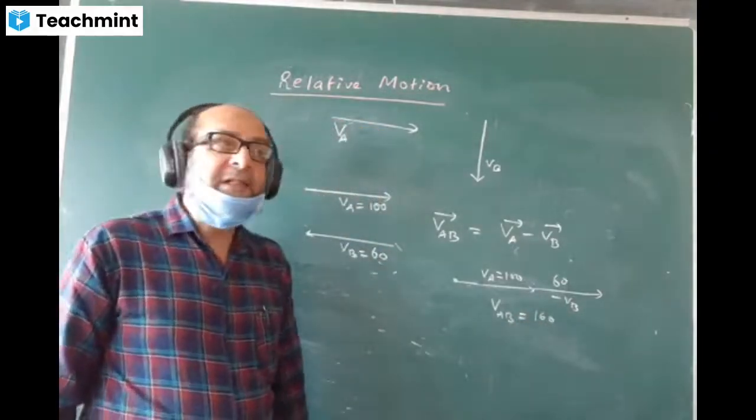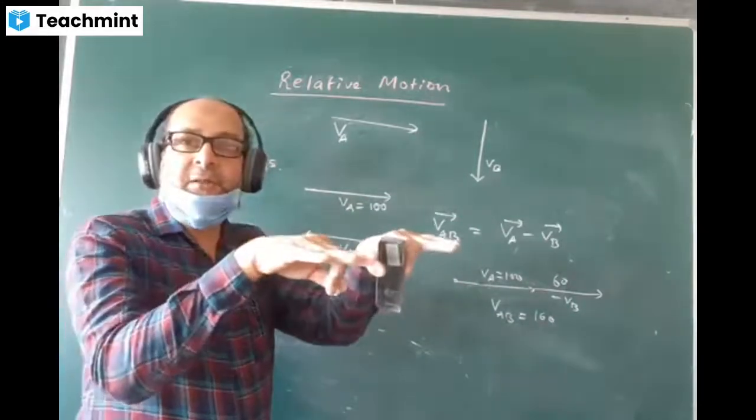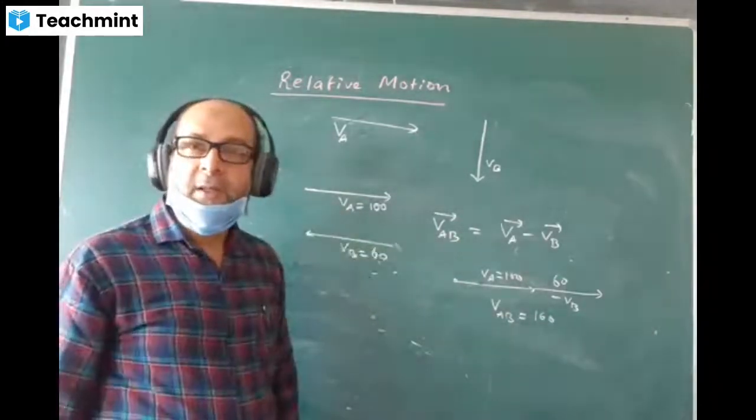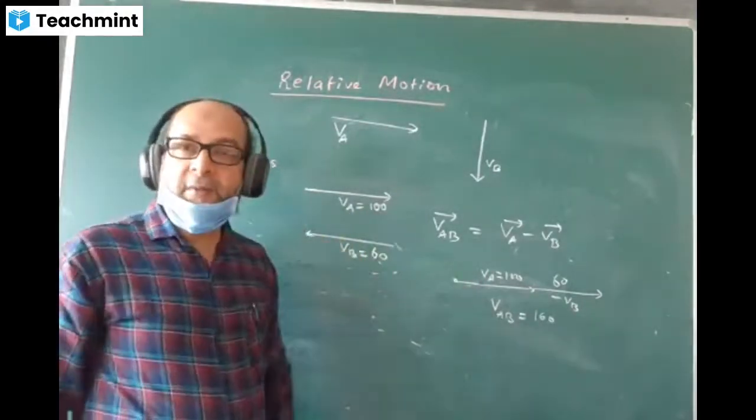So this is the reason why when two things move parallel to one another or in the same direction, you have to subtract their velocities. And when they move in the opposite direction, you have to add their velocity.